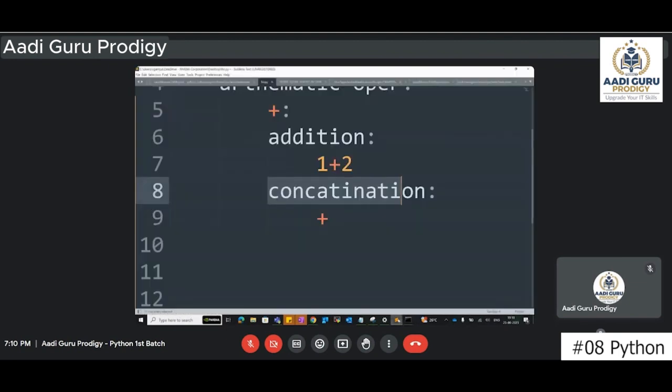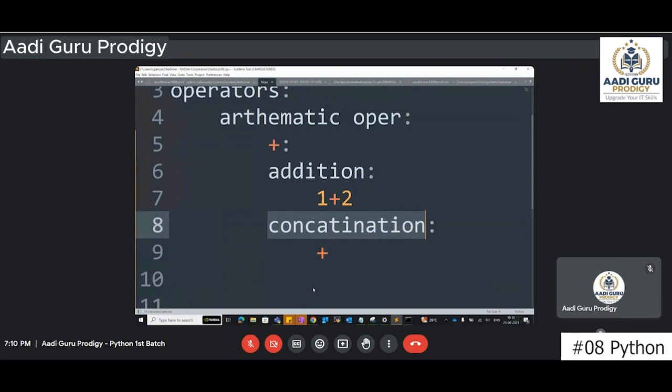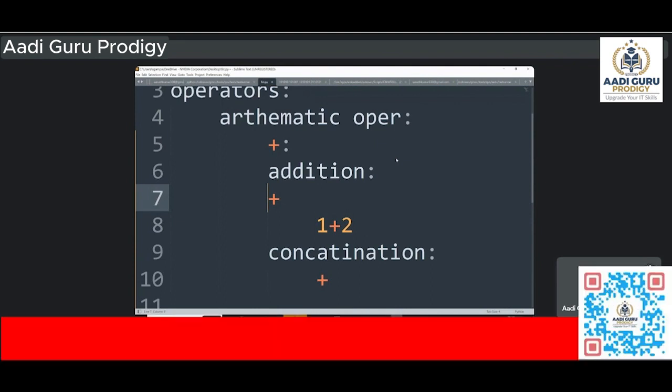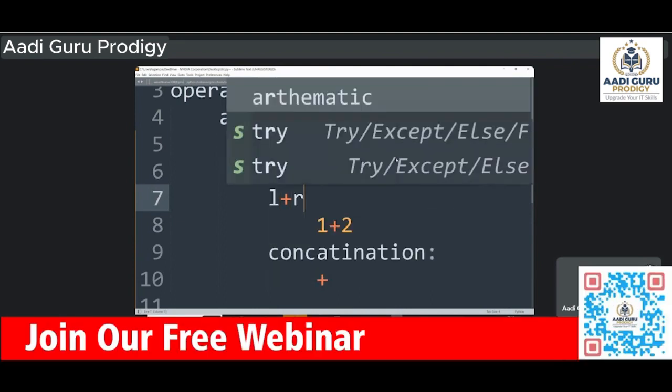So in Python, this plus symbol can be used for two purposes: one is addition and one is concatenation. Now, when will it work as addition, and when as concatenation? You are using a plus symbol, with a left side and a right side. If both the left side and the right side are numbers, then it will work as addition.